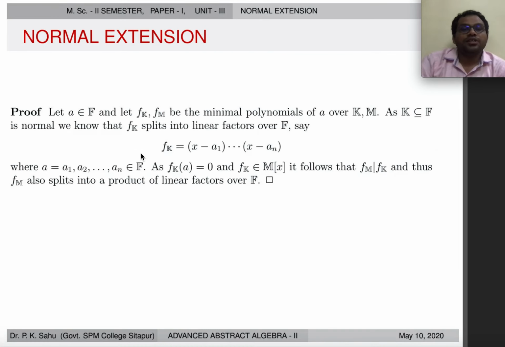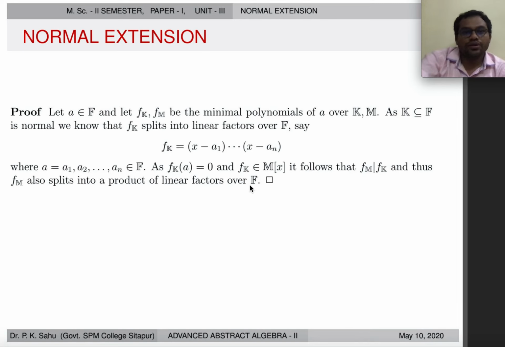Let's prove it. Suppose a lies in F and let f of k and f of m be the minimal polynomial of a over field k and m. Since F is a field extension of k and it is normal, we know that f of k splits into linear factors in F by the definition of normality. So f of k will be something like x minus a1 all the way up to x minus an, where a is equal to a1, a2 all the way up to an, lies in F such that f of k is equal to 0.